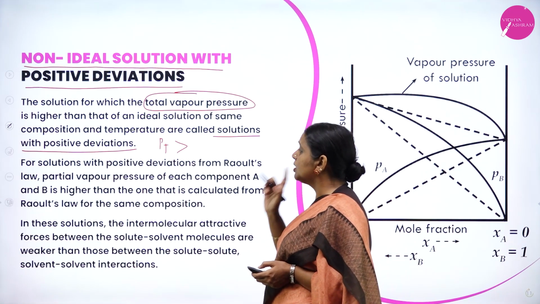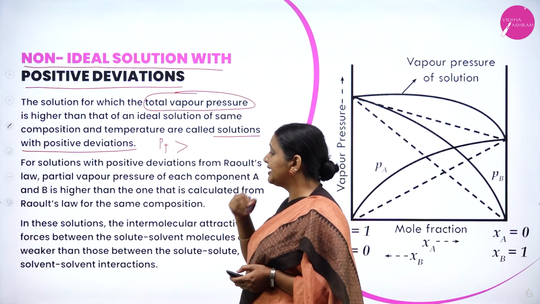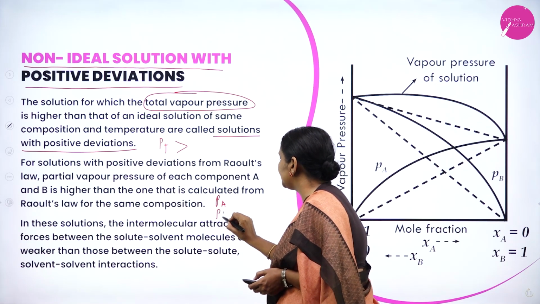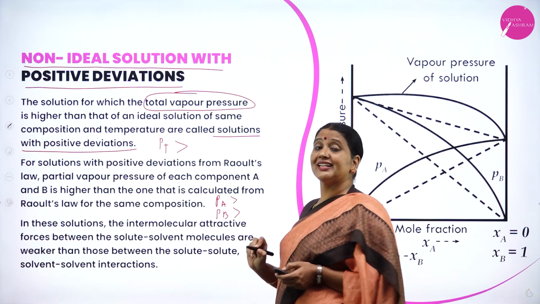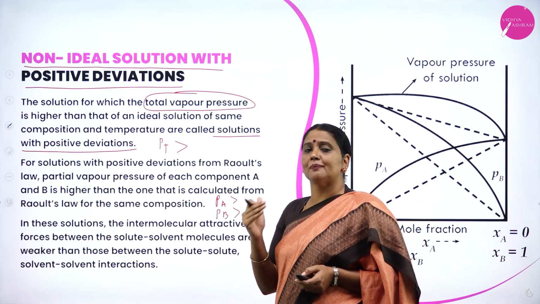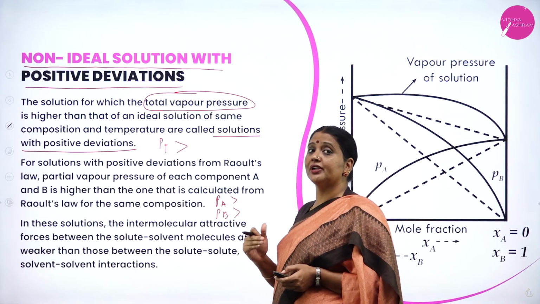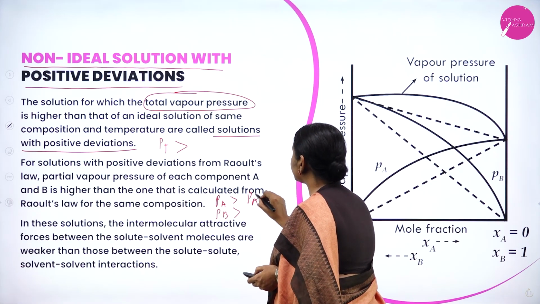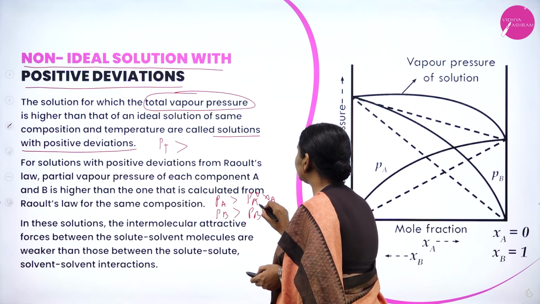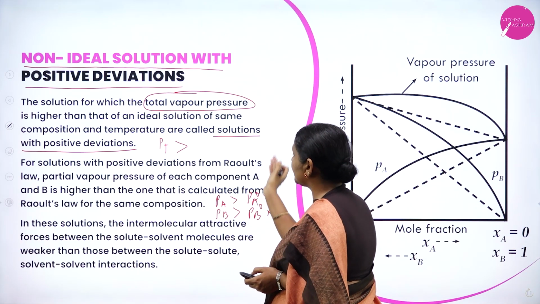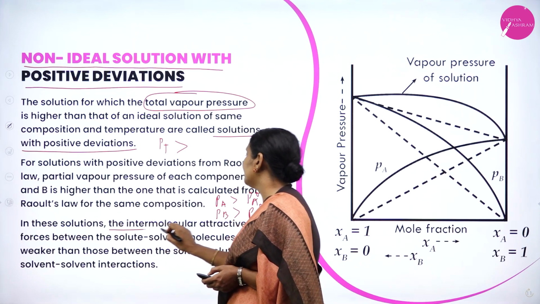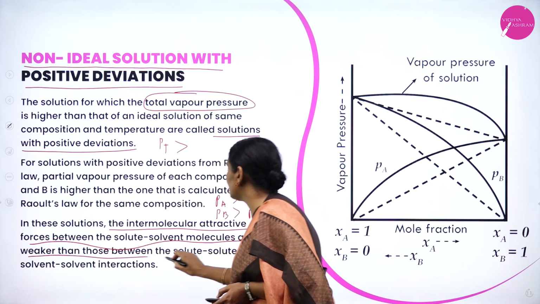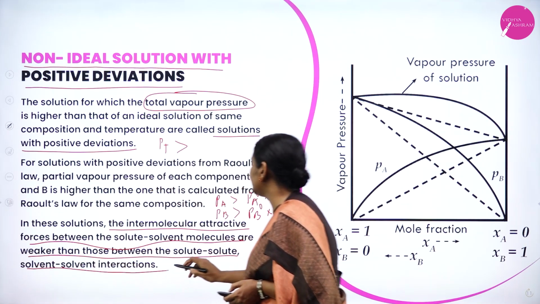Solutions with positive deviation deviate from Raoult's law. The partial pressure of each component, PA and PB, is greater than what we calculate from Raoult's law. That is, PA is greater than PA naught XA and PB is greater than PB naught XB. The pressure is greater because in this solution, the intermolecular attractive forces between solute-solvent molecules are weaker than those between solute-solute as well as solvent-solvent.